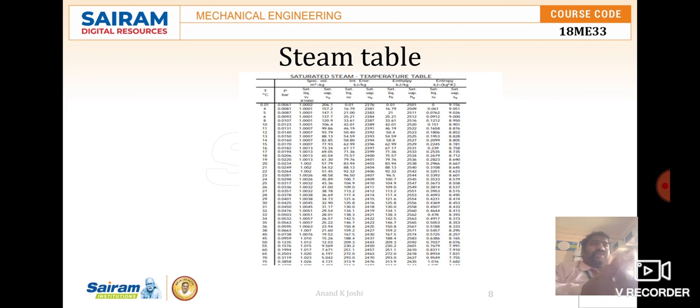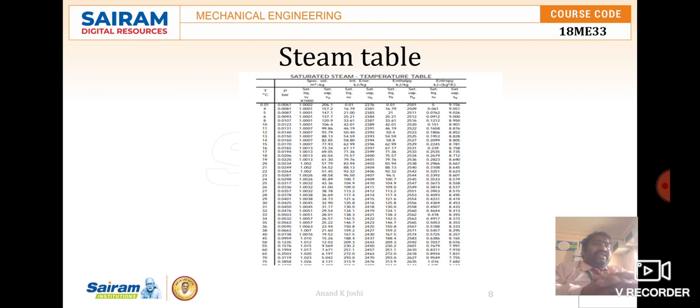It may be noted that there are slight differences in figures quoted by various authors. Okay, the value is not mandated. Suppose at 1 bar pressure, the enthalpy of evaporation may be 2257 in one book, and it may change to 2270 in another. It depends upon the author, how they conducted the experiment and how they designed the steam table.